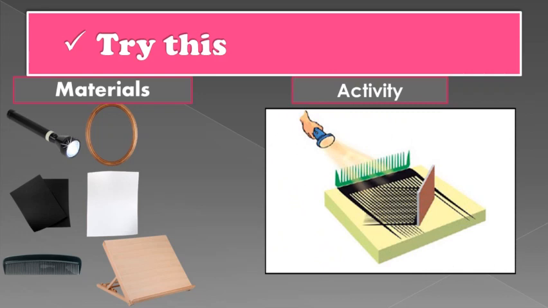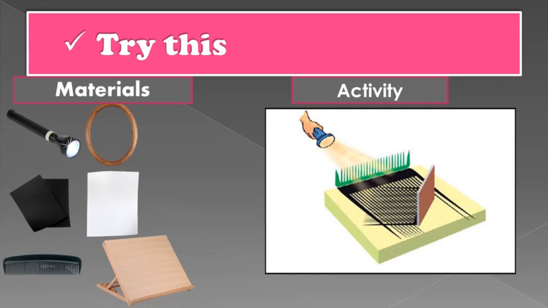We have to fit a white paper tightly over a table or drawing board and leave out some portion in the middle for the comb. Cover the rest with the black paper so that light can only pass through the open central portion. Hold the comb perpendicular to the white paper and throw torch light on its central portion. Adjust the comb and torch so as to get the light rays on the white paper.